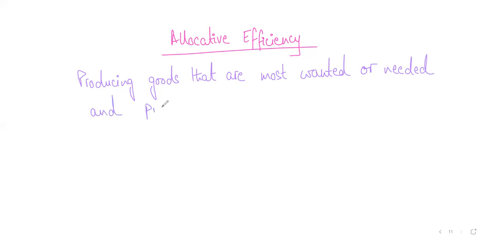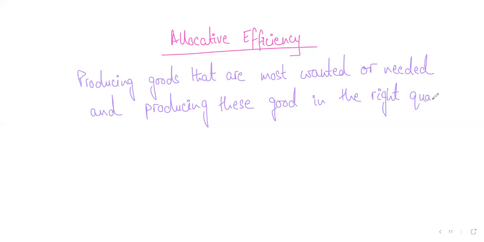So there are basically two parts to this. Producing these goods in the right quantities. Okay, now let's look at what this means.